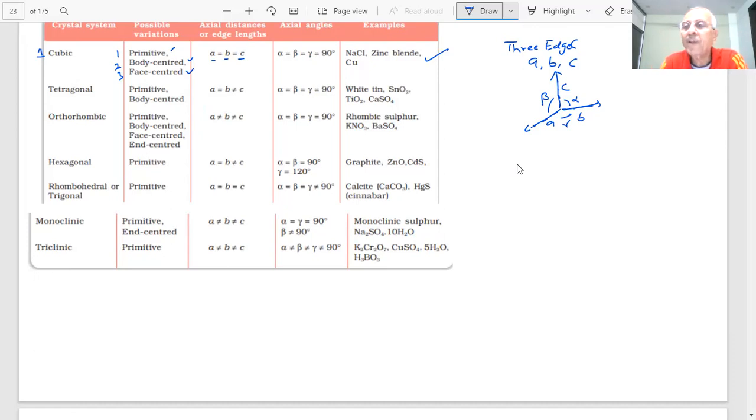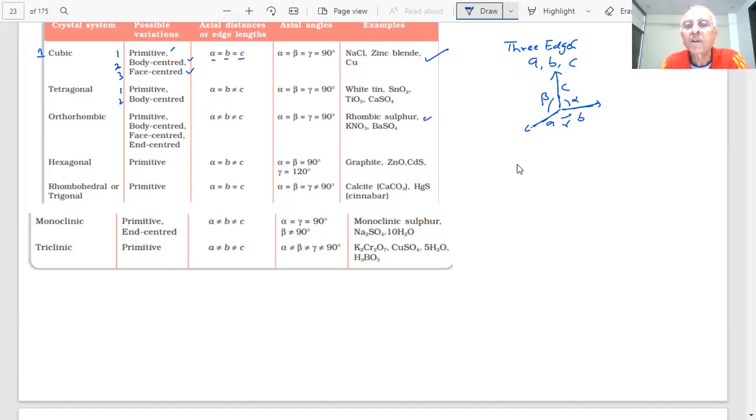And learn, students, we have to learn, and because questions are there from this part of the table, therefore we must learn it. And in tetragonal, there are two possibilities. One is primitive. How many? One and two. Only two possibilities exist: primitive and body centered. Orthorhombic, what happens? A is not equal to B, not equal to C. The three angles are still 90 degrees.